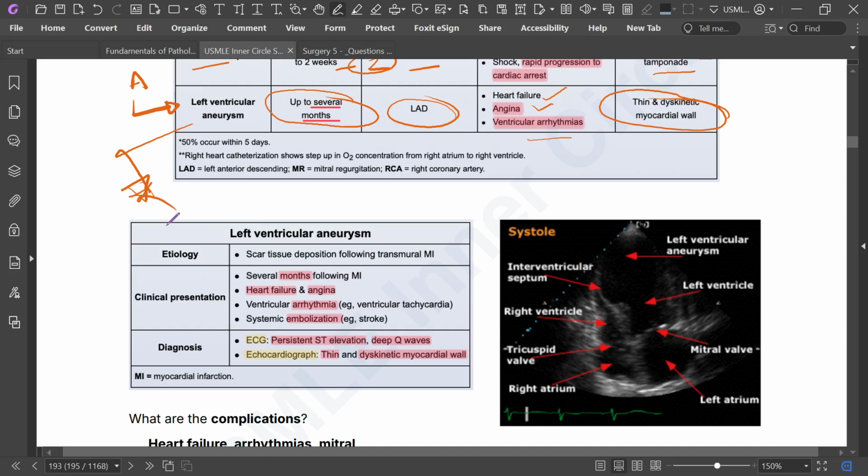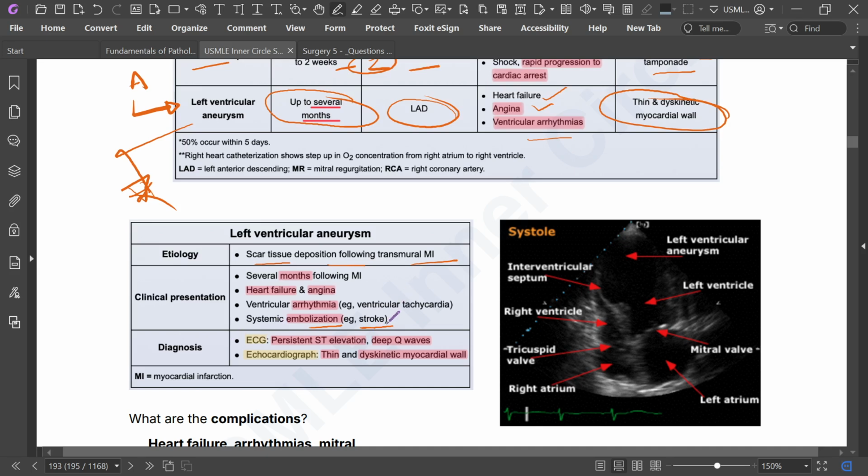There may be scar tissue deposition following transmural MI, which happens up to several months. Several months following MI, there may be heart failure, angina, ventricular arrhythmia, and systemic embolization. There may be stroke.